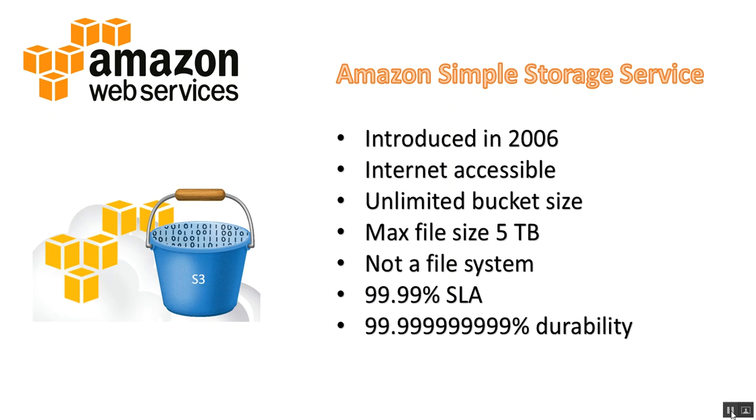Those are a lot of nines, and what that means as far as potential data loss is that Amazon guarantees you will not lose a file, pretty much ever. I think right in the documentation it says something like one in every 10 million years you could lose data, which means it's essentially impossible.